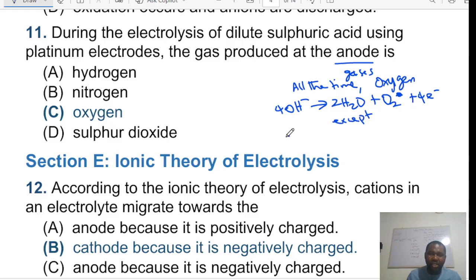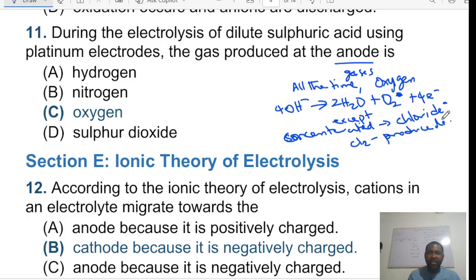Except if the solution is concentrated, and for exam purposes, especially because you're writing WAEC, NECO, JAMB, the solution is concentrated and has a chloride ion. Anytime the solution is concentrated and has a chloride ion, know that chlorine gas will be produced.